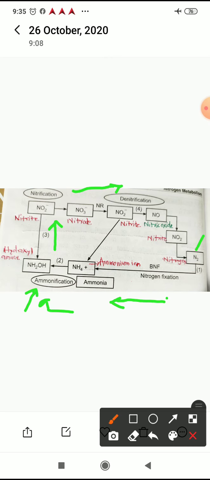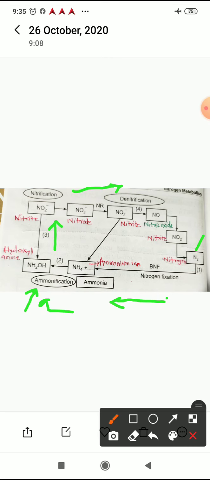Optimum range of pH 6.5 to 8.5, and temperature range in between 40 to 60 degrees Celsius favors the ammonification. The ammonification process has a role in decomposition of organic matter and plant residues.